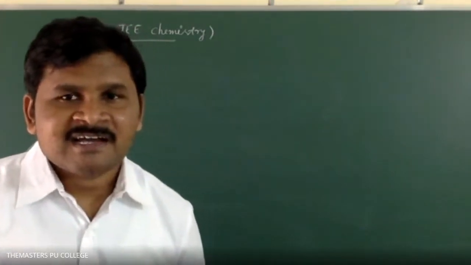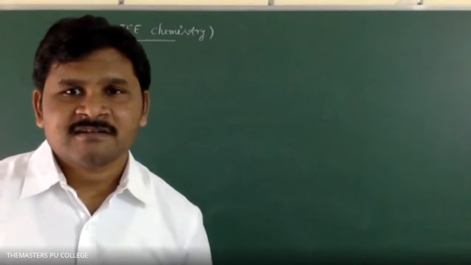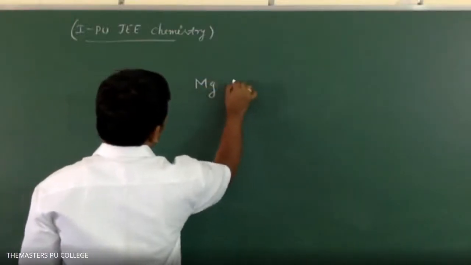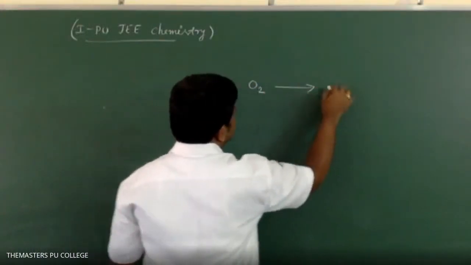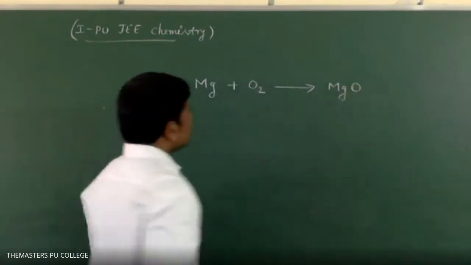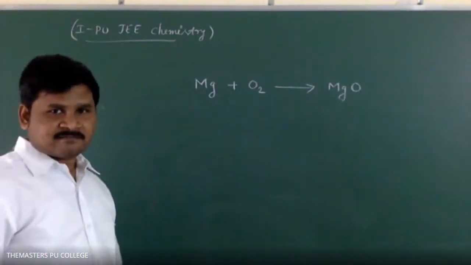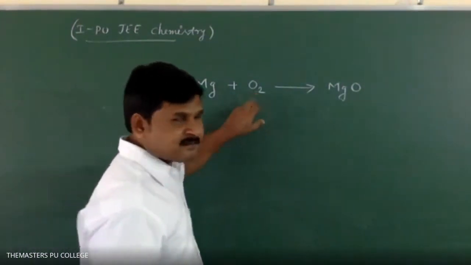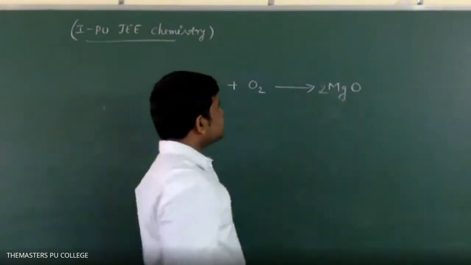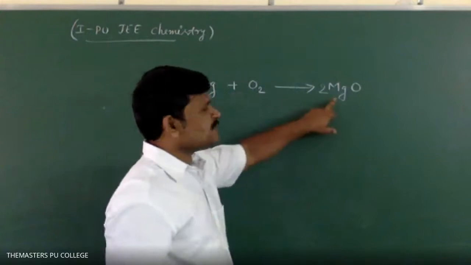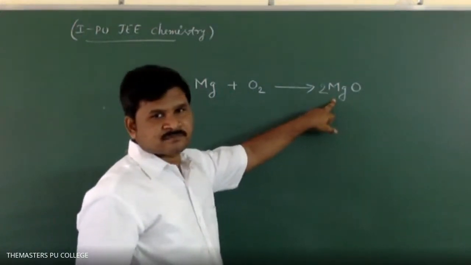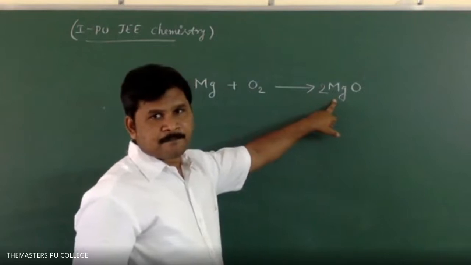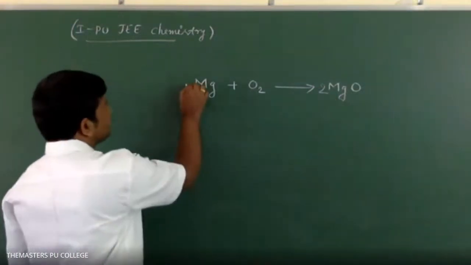What is the equation according to the given question? Mg plus O2 gives MgO. Very important: it is not a balanced reaction. We have to balance it. There are 2 oxygens, so you write 2 here. Then how many magnesiums? 2. We have written 2 magnesiums here. Balanced.